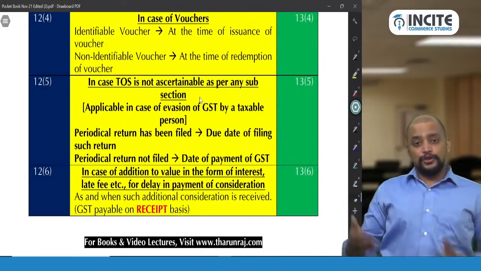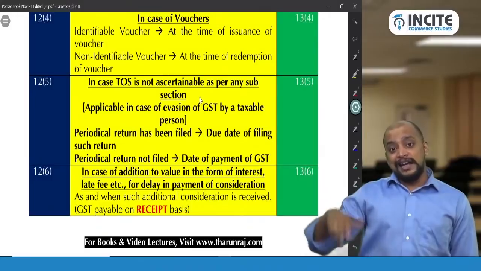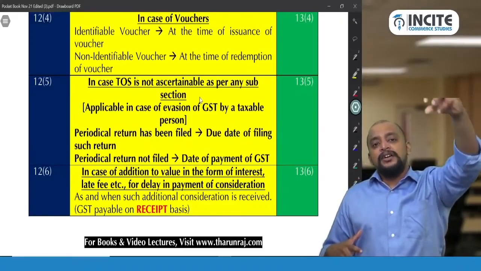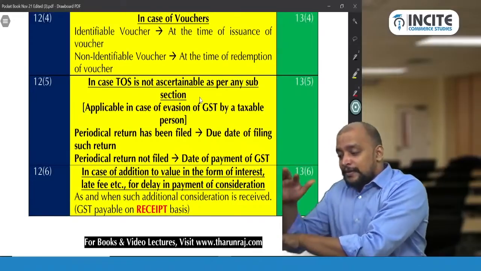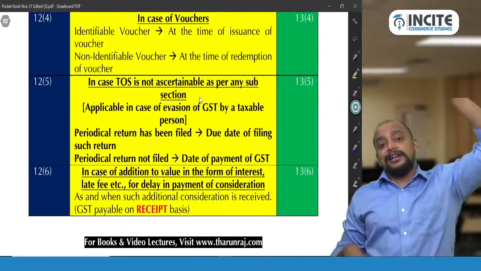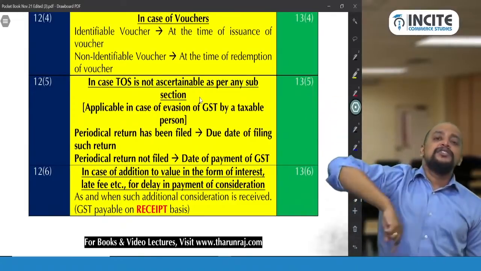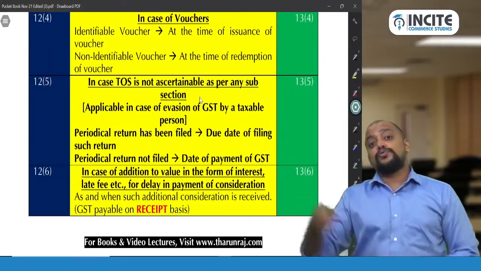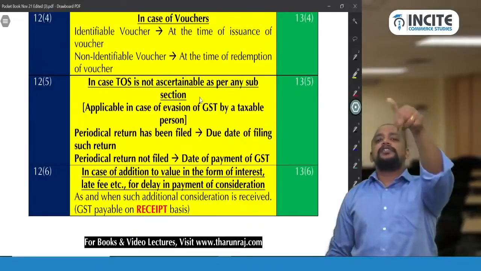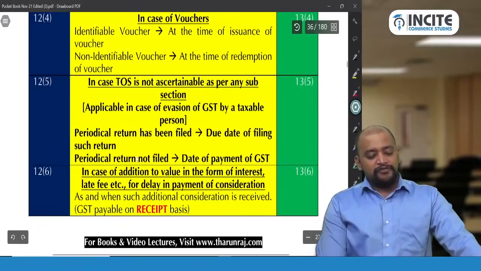So on 20th of July, whatever is the rate applicable for that income, that GST rate will be taken. Today, maybe the audit is conducted after 2 or 3 years. As on the date the audit is conducted, for example, that particular service is taxable at 5%. But we should not take that. We need to see that 25,000 rupees which was credited 2 years before, and that month, what is the due date of filing return? July 20th. On July 20th, 2 years before, what was the rate for this service? 18%. Take 18%. For that reason only this is given: a periodical return has been filed, due date of filing such return.